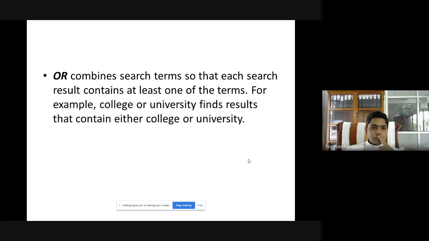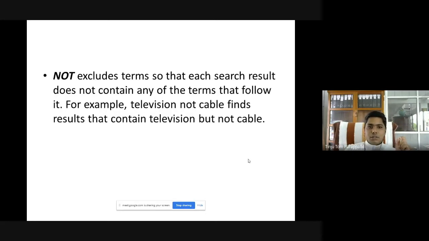For example, you are searching about college or university. You need to know only about either college or university. Then you can insert college in capital letters OR university. Then the search results will contain either college or university. That is the specialty of the Boolean operator OR. Then there is another one, NOT. NOT excludes terms so that each search result does not contain any of the terms that follow it.